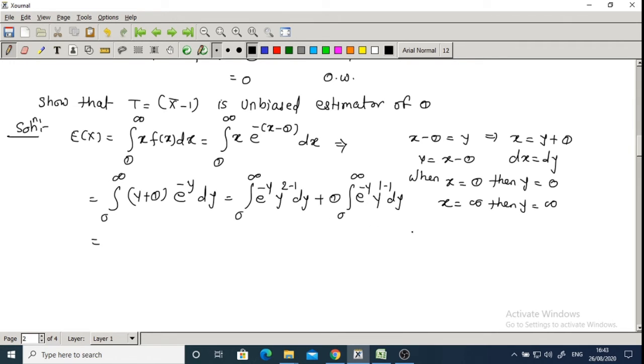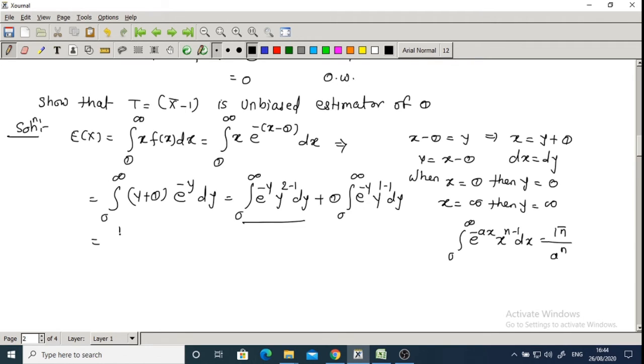So which is equal to, if we compare this term with the formula integration from 0 to infinity e raised to minus ax, x raised to n minus 1 dx, the answer is gamma n upon a raised to n. So here, in this term the value of a is 1, correct, and the value of n is 2.